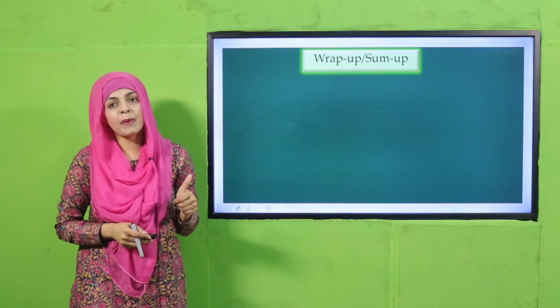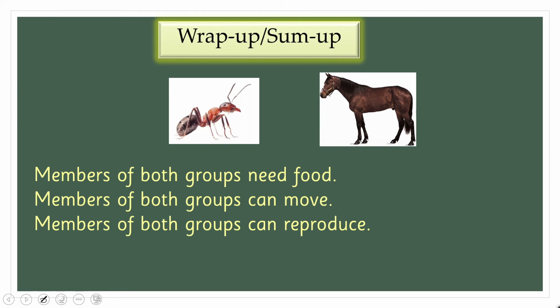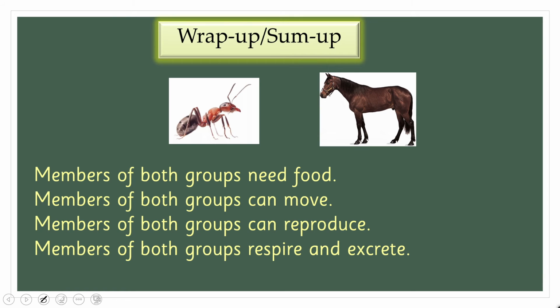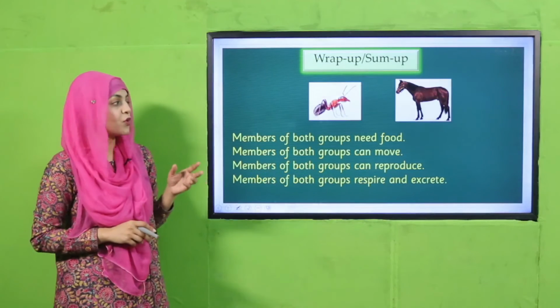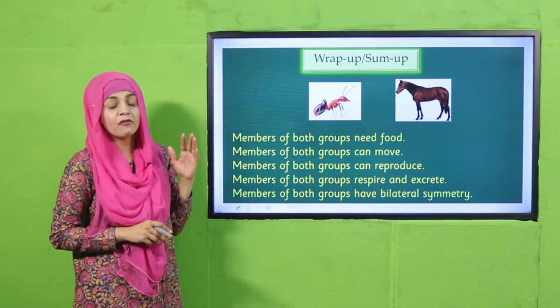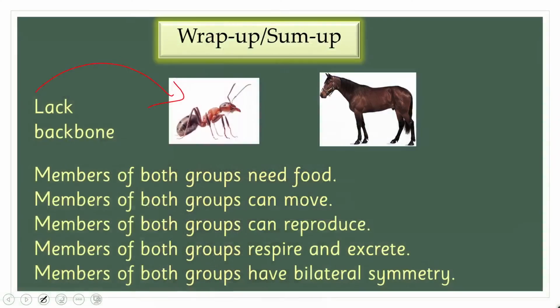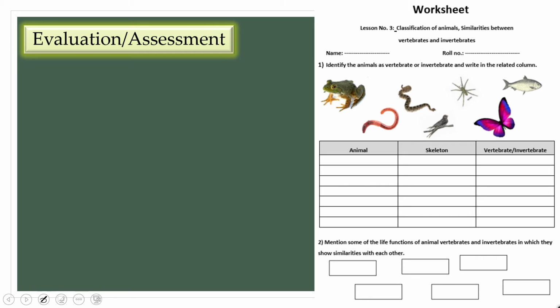So what is the wrap up of the lesson? Vertebrates और invertebrates में कुछ similarities हैं. Both need food for energy. Both can move. Both can reproduce, and both can respire and excrete. So these are the similarities, and both have bilateral symmetry, vertebrates and invertebrates. So my dear students, this lacks backbone and this has backbone. ठीक है, इसके अंदर backbone नहीं है, invertebrate में, उसमें backbone है.